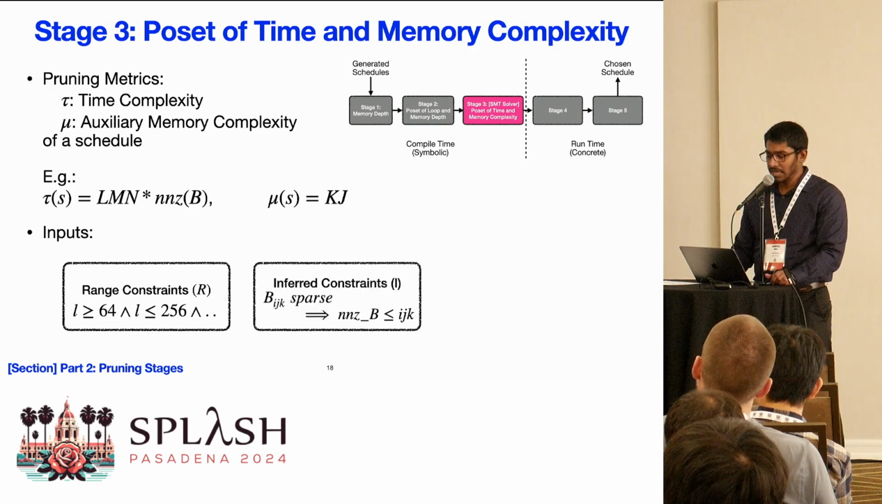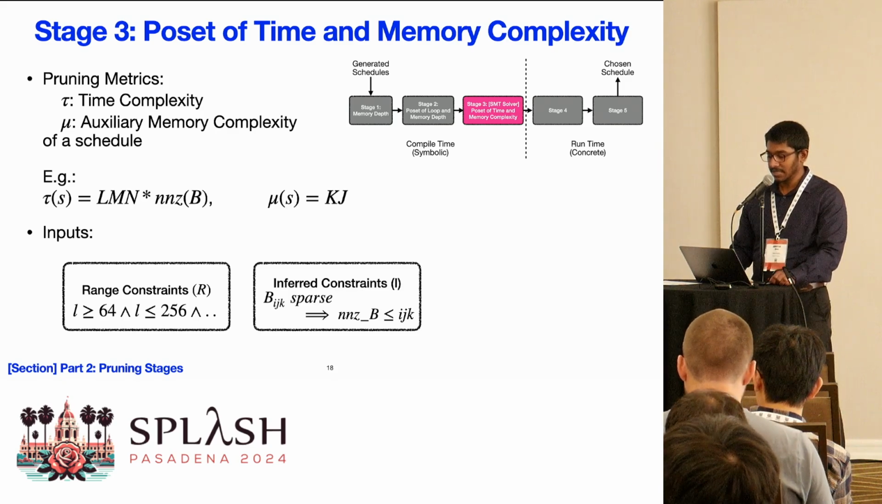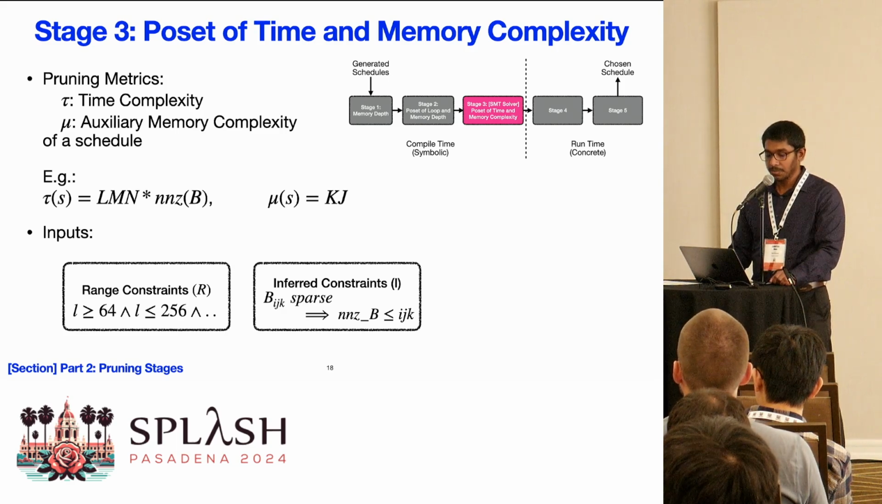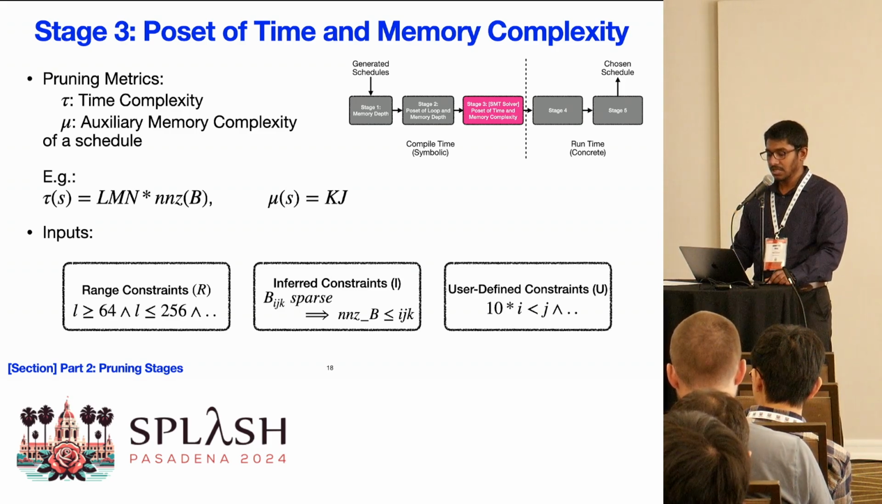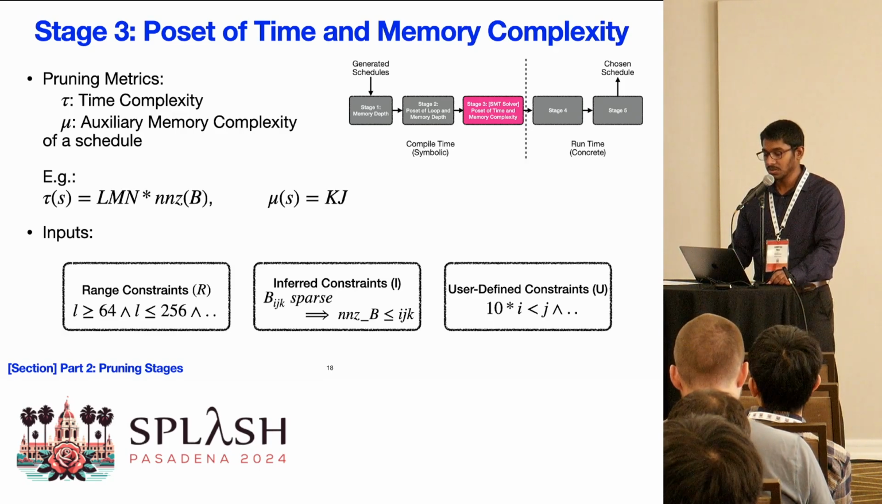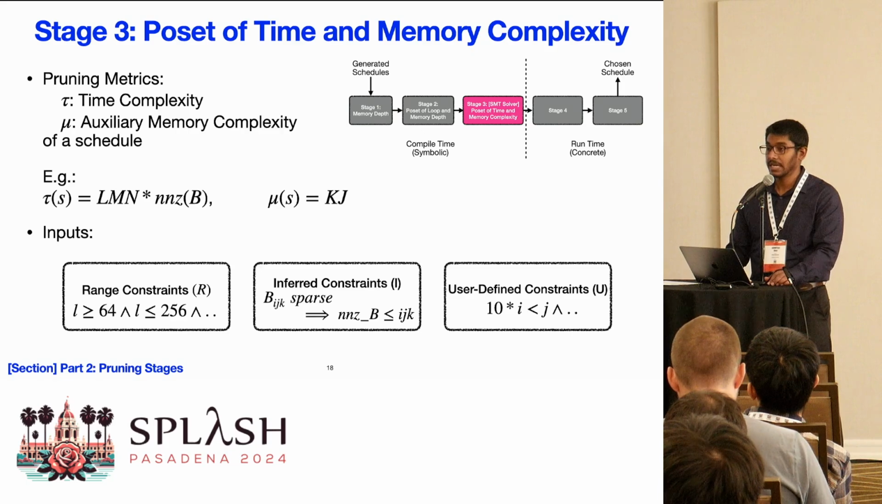Also, we know that the number of non-zero values in a sparse tensor would be less than its dense counterpart. We call these types of constraints inferred constraints. And there can be other user-defined constraints. For example, the user could know that index J's bound is less than 10 times that of index I's.